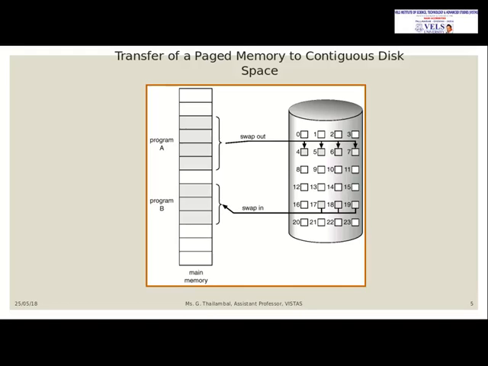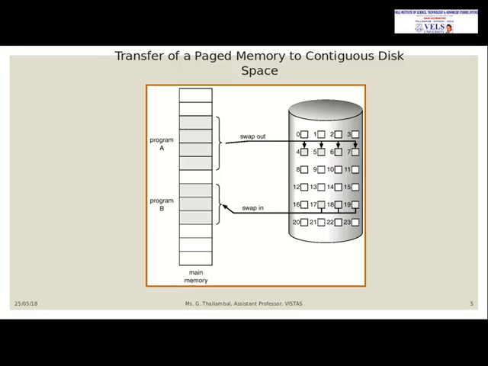This technique we have already seen. This technique is called swapping in memory management. Swapping is nothing but, if needed, the pages will be swapped into the memory. If it is not needed, the pages will be swapped out of the memory. That has been given here. Main memory is here, the secondary storage device is there, with program A and program B. Two programs are executing. Program A is swapped out, that means it has completed its execution, so the memory space needs to be utilized for another process.